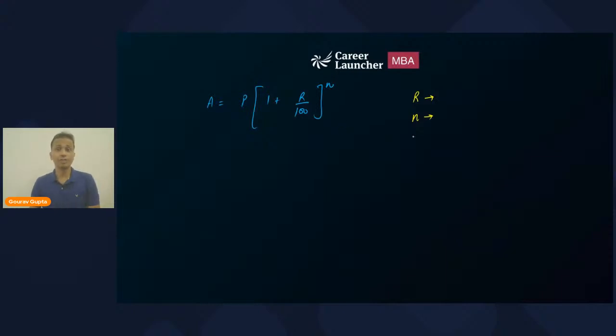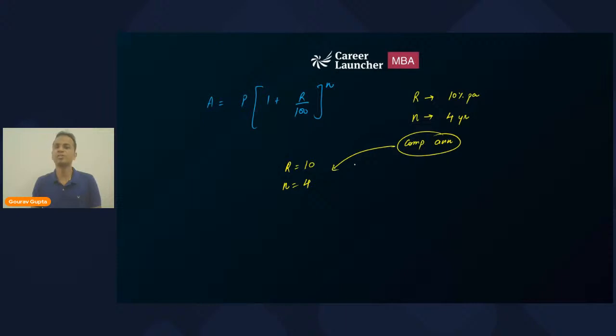If the interest is compounded annually, let's say the value of r is 10 percent per annum and the number of years is 4 years, then in the above formula we will substitute the value of r as 10 and the value of n as 4.